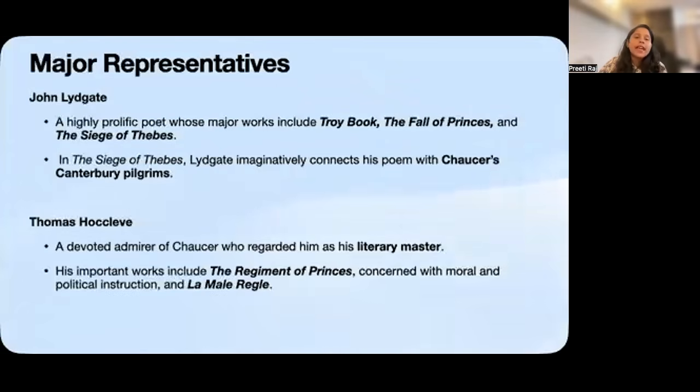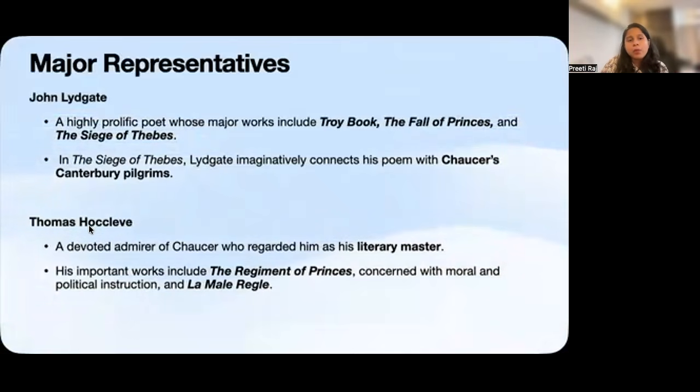John Lydgate was an extraordinarily prolific poet and a monk who was associated with Bury St. Edmunds. His major works include Troy Book, The Fall of Princes, and the Siege of Thebes. The Siege of Thebes is particularly interesting because it has a Chaucerian connection. Lydgate imagines himself meeting Chaucer's Canterbury pilgrims and joining them on their return journey. So the connection with Chaucer becomes very direct here.